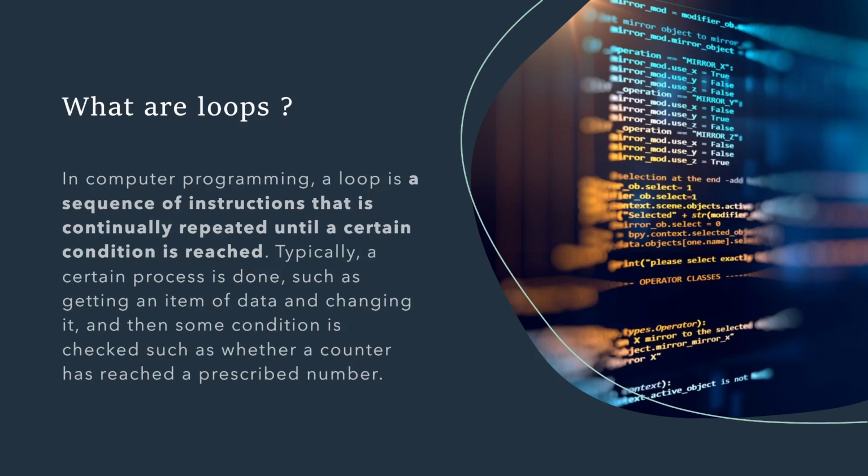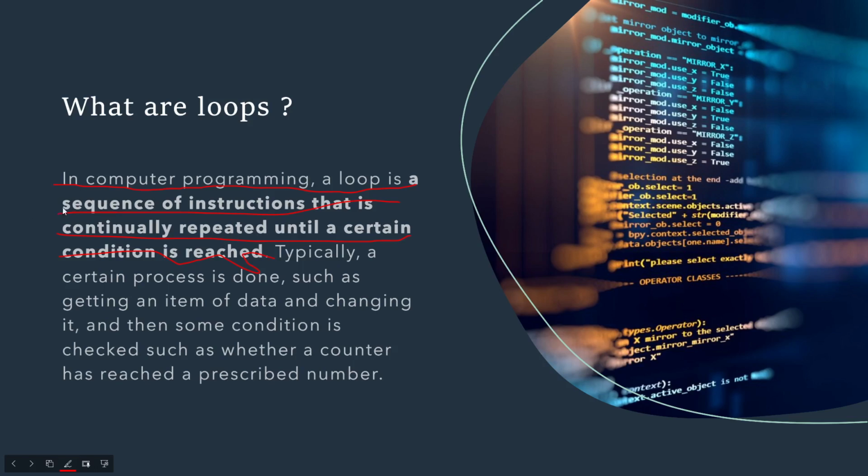Okay, so this is just saying this only. Let me just write it. In computer programming, a loop is a sequence of instructions that is continuously repeated until a certain condition is satisfied or reached. So it is just a set of instructions or code which is executed again and again till a particular condition is reached or satisfied. Okay, guys.